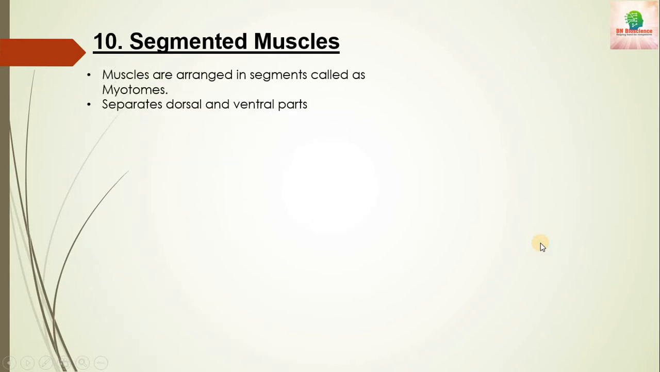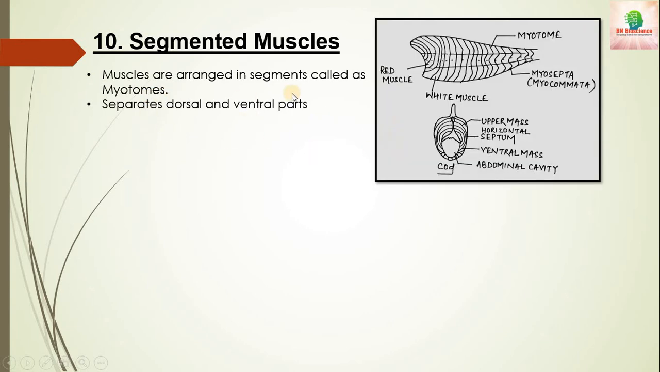Next one is the segmented muscles. This is a peculiar characteristic we can find in fishes that we can't find in other vertebrates. Here the muscles are arranged in segments that are called myotomes. Here we can see some of the segments, and these are called myotomes. These are the red muscles, some parts are white muscles, and these myotomes are separated by myosepta. You can say myocommata also.